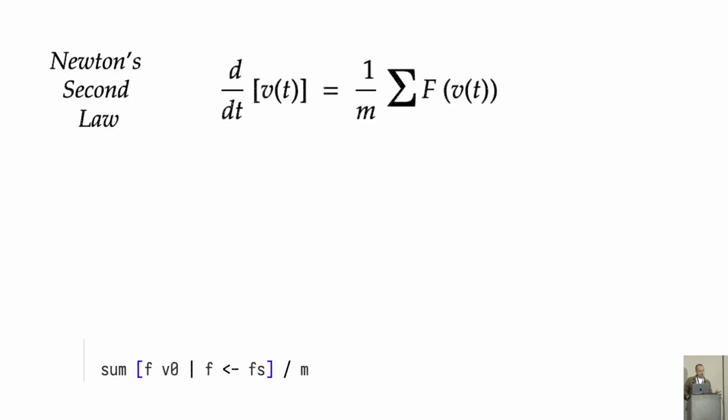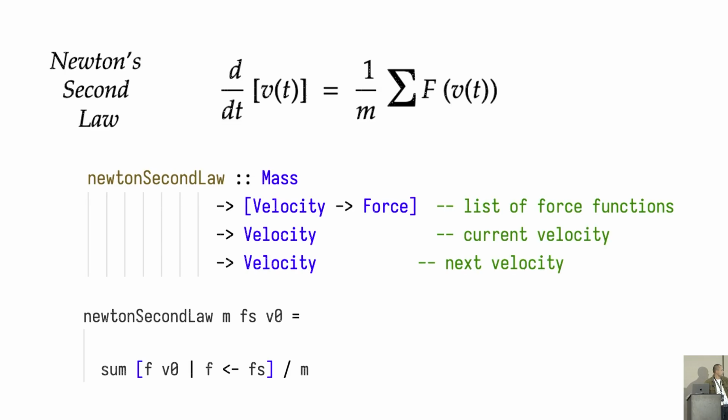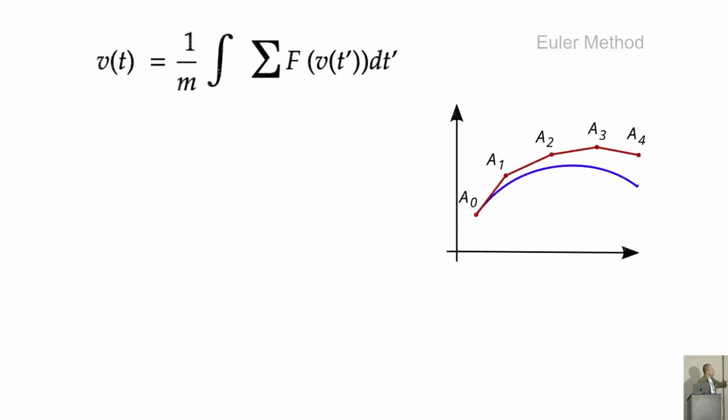So let's go to the whiteboard. I'm going to coast a little bit here because it's a little bit complex, but this is Newton's second law rewritten in the form of the derivative of velocity. And this is the Haskell implementation. As you saw, it's very concise and precise. And the types are very interesting because we will start from a description. The velocity will be a descriptor of the state of the model, and we will have a list of functions, an initial velocity and a next velocity.